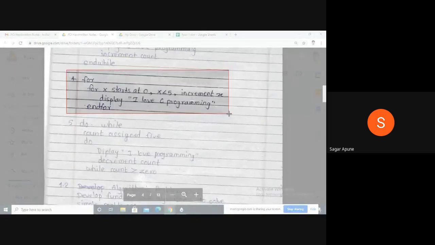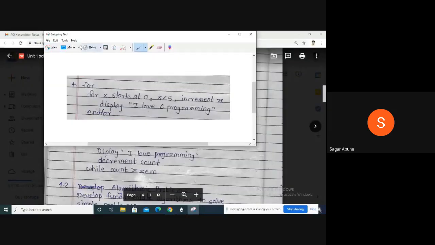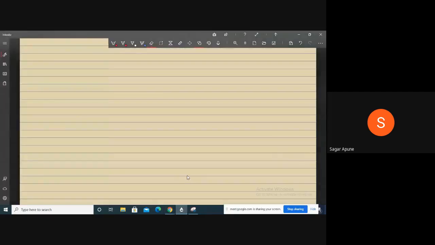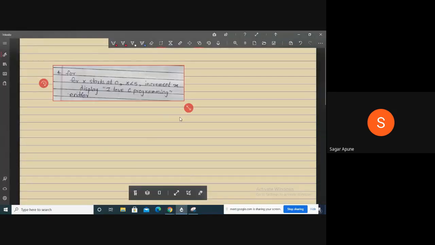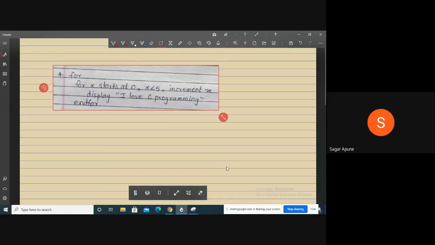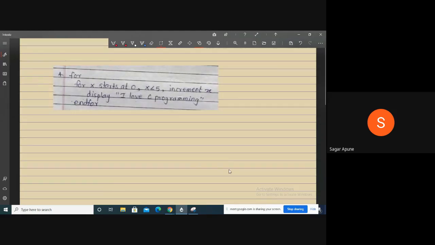I again and again repeat this statement. This is again the same, but it looks different from the while loop. Suppose I take another example.